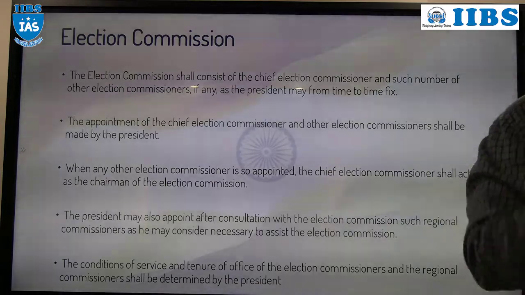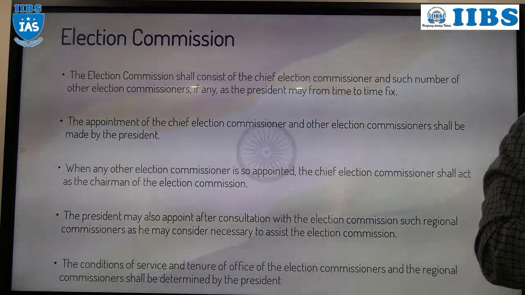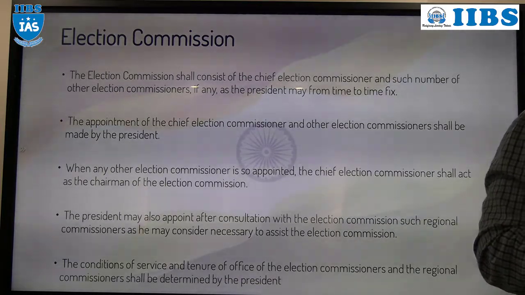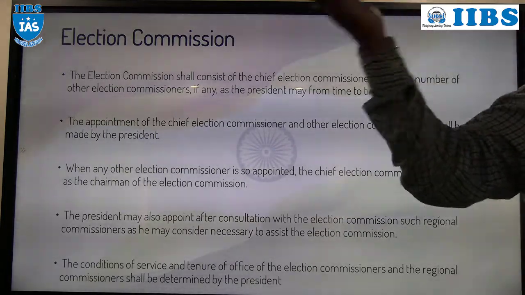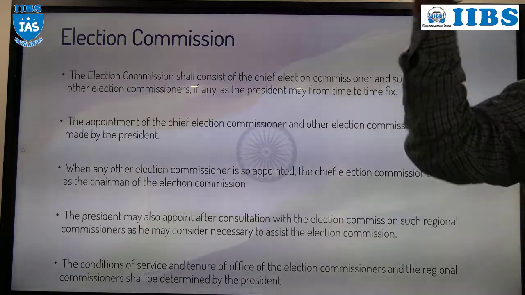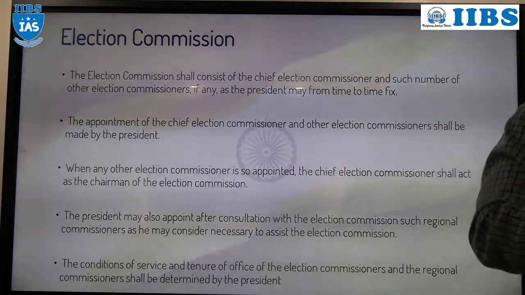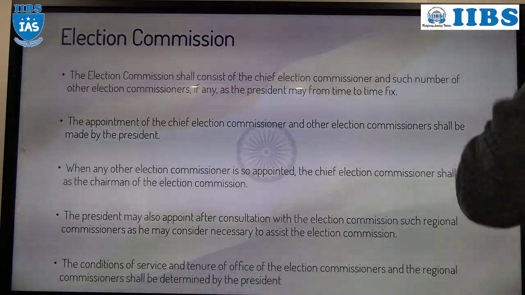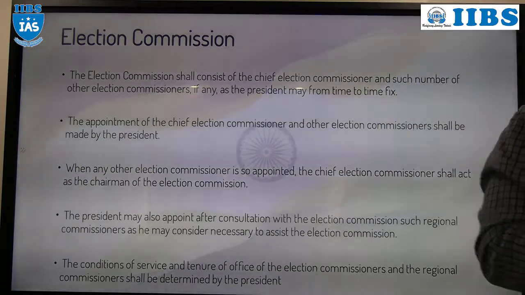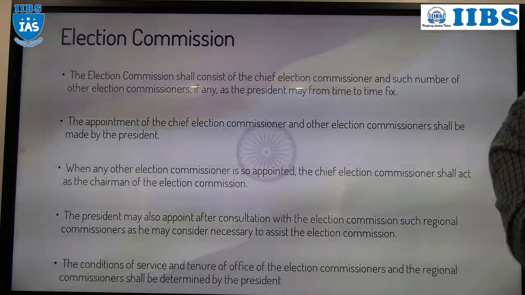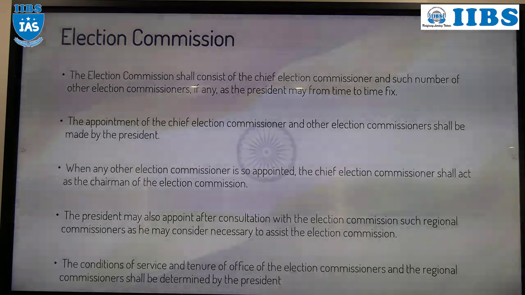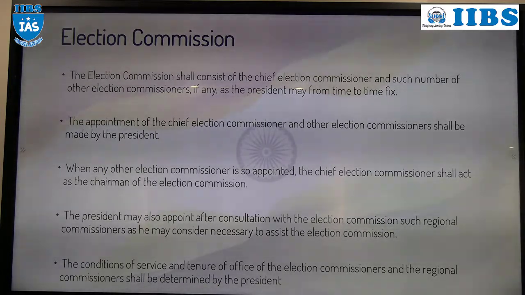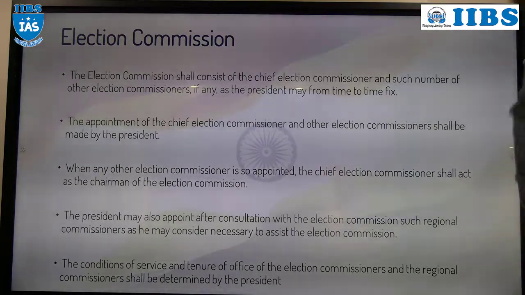The next, appointment. Who will appoint the commissioners? The Chief Election Commissioner will be appointed by the President. Then other election commissioners are there, right? They will also be appointed by whom? The President, after consultation with the Chief Election Commissioner. Election commissioners other than the Chief Election Commissioner shall be appointed by the President, after consultation with the Chief Election Commissioner.